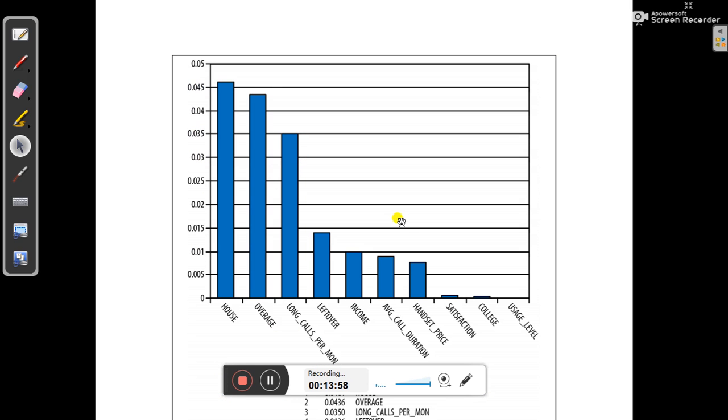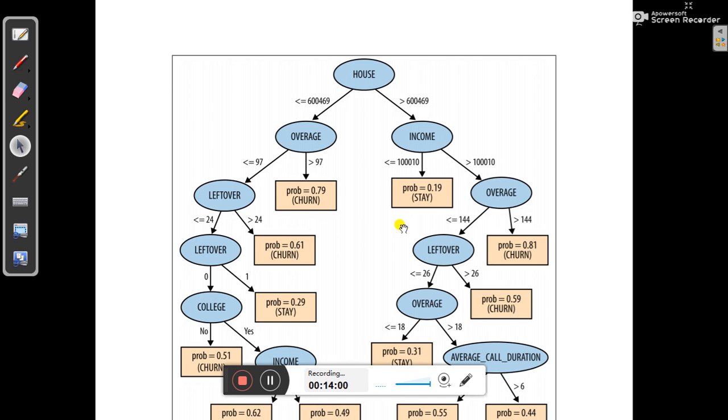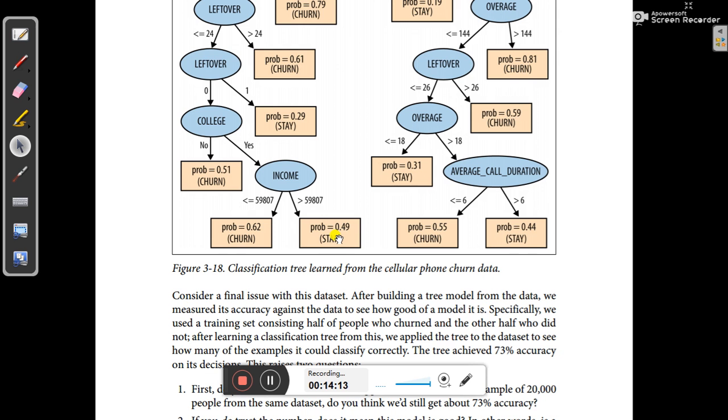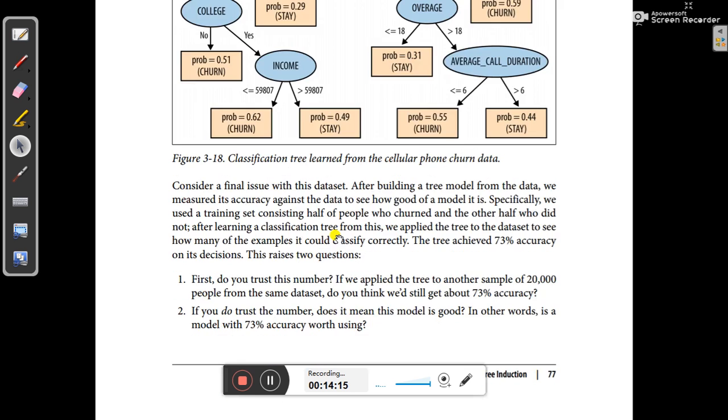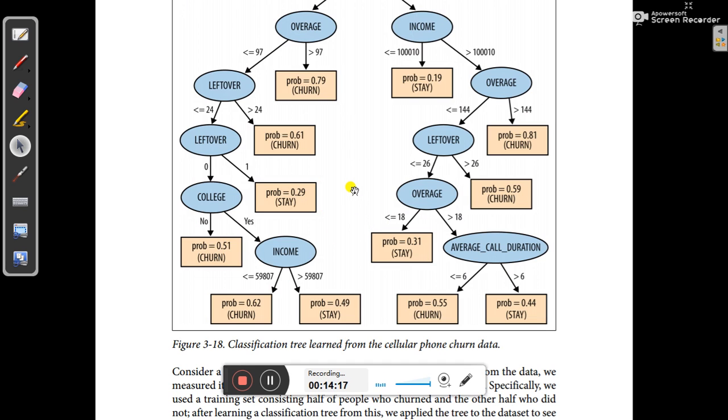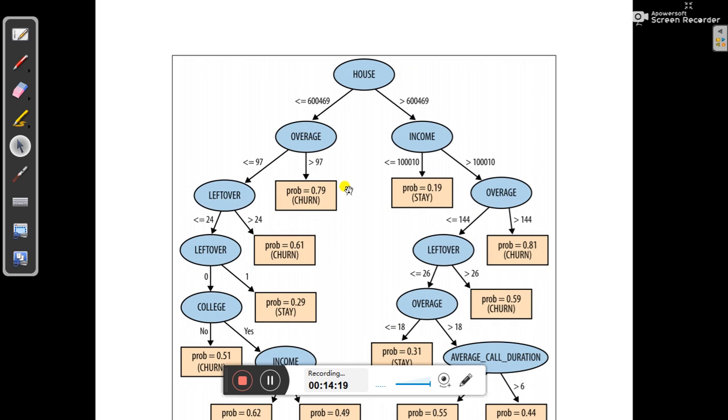Please go through that, and how this tree might change. Obviously, if this model gives only 73% accuracy, there might be scope to get 90% accuracy also. Then how can we get that? That is also a very big question. So try to go through this example. This is related to everything we have covered in module 2. Thank you.